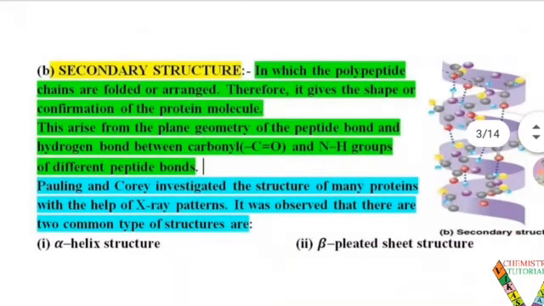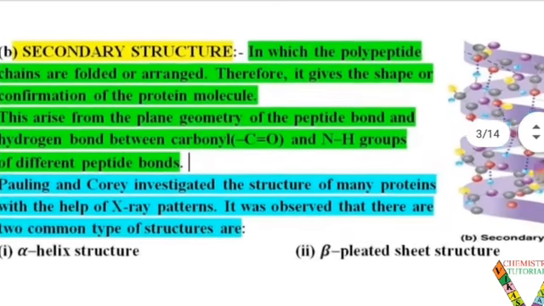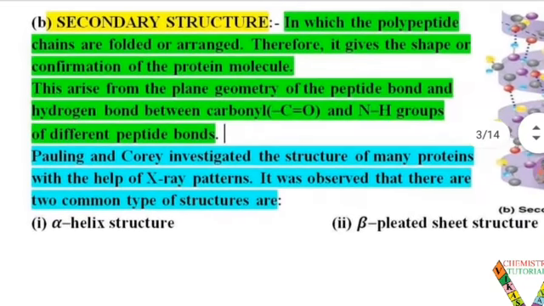The primary structure is a very simple structure. The second one is more complex in comparison to the primary structure. It is known as the secondary structure, in which the polypeptide chains are folded or arranged. Therefore, it gives the shape or conformation of the protein molecule. This arises from the plane geometry of the peptide bond and hydrogen bonds between carbonyl and NH groups, meaning the amine group, of different peptide bonds.